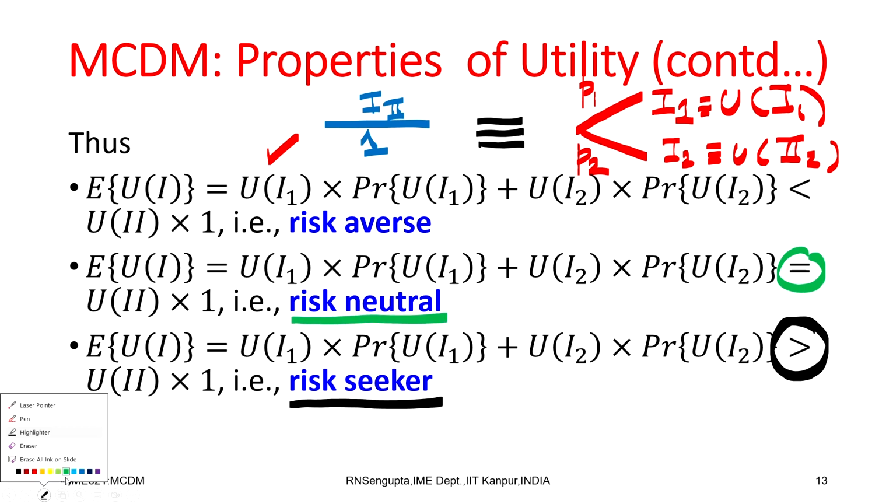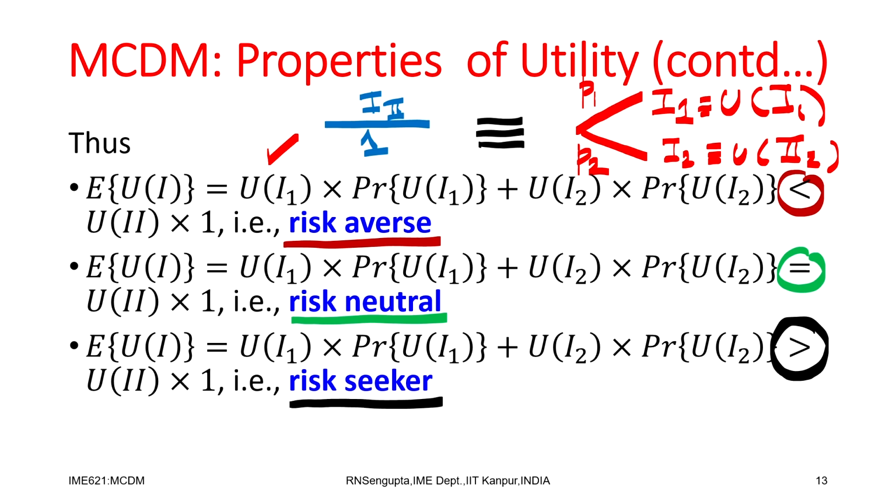And for the case when my overall value for the expected case is greater for the sure event, which is the right hand side, then I am a risk averse person. So, depending on the examples and the 3 bullet points, you can classify human beings accordingly.